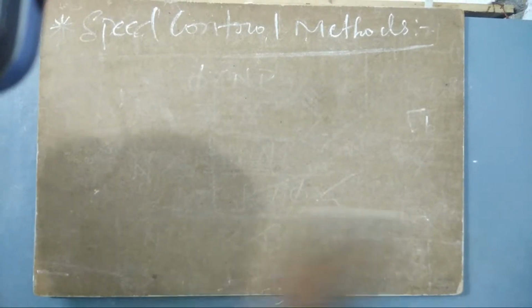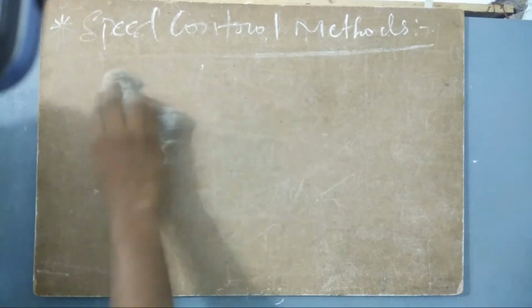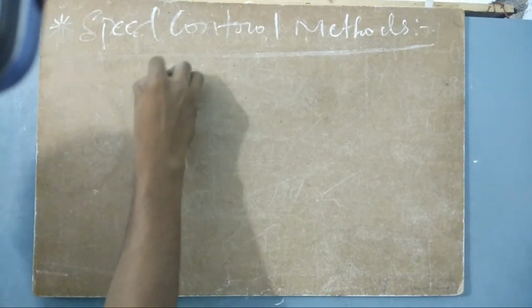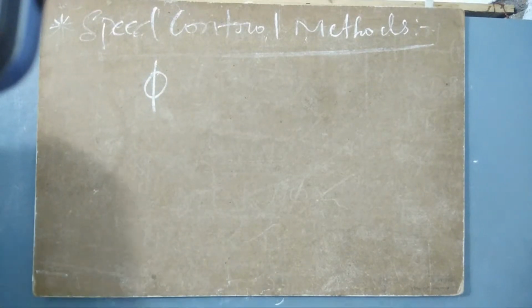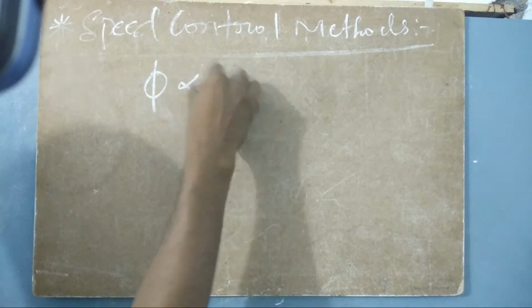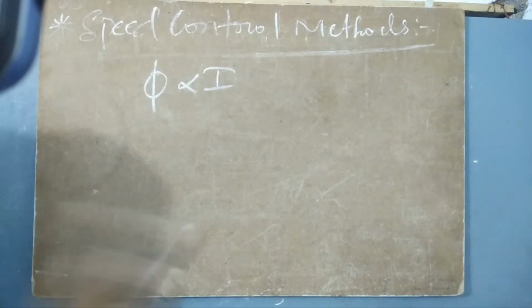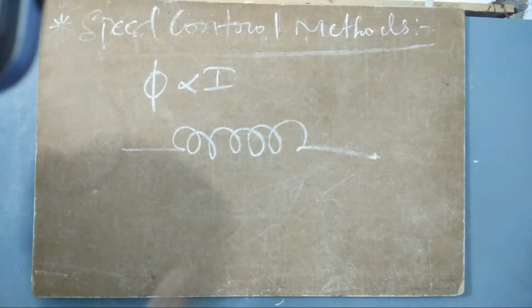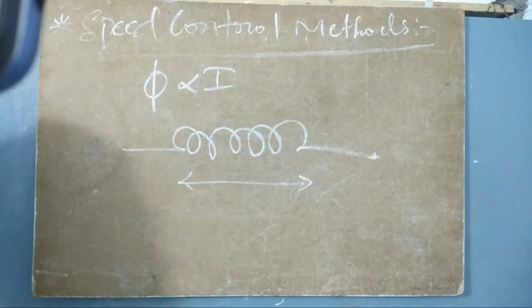Okay, and let us look at that one also. How are we going to change the speed? By changing the other two parameters. And let us now understand how this phi affects the speed, because phi is directly proportional to I. This you must know, because when there is a coil, let us say this is a coil or solenoid, you can also call it that way.